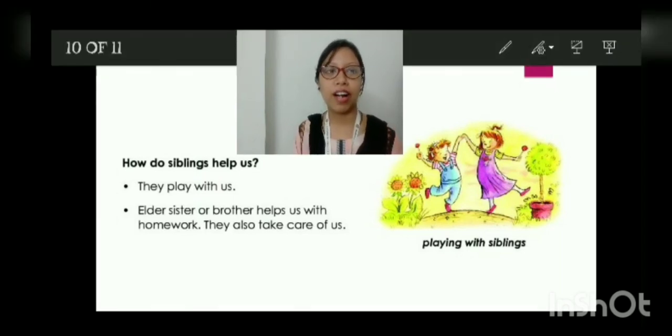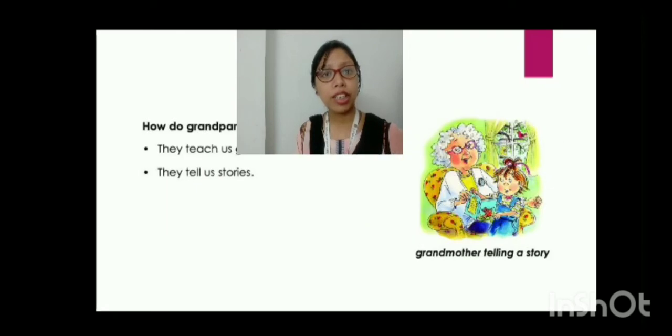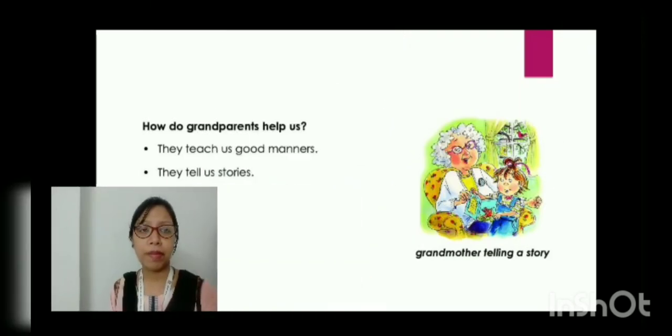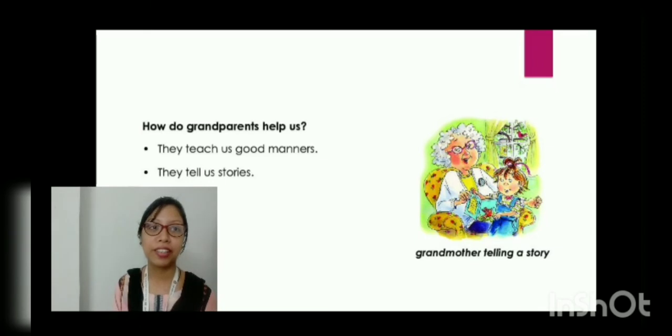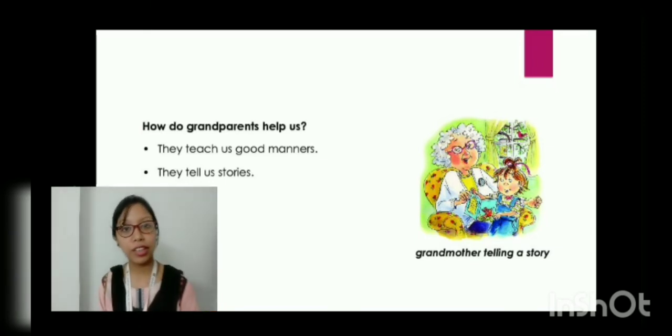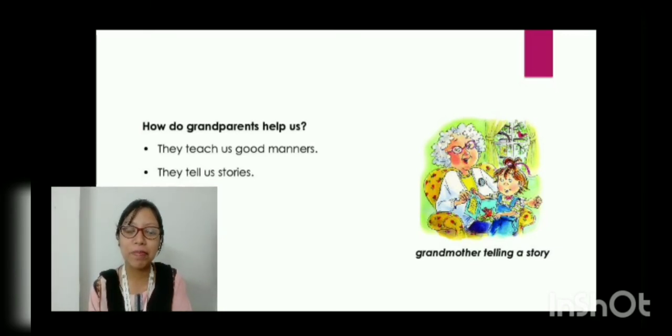Then we have our grandparents. So how do grandparents help us? Grandparents teach us good manners. They tell us stories. They are very concerned about their grandchildren, right? If you have grandparents, then you will know that they are very concerned about you. If your parents scold you, who comes to rescue? The grandparents come to rescue, right? So this is one of the plus points of having grandparents.